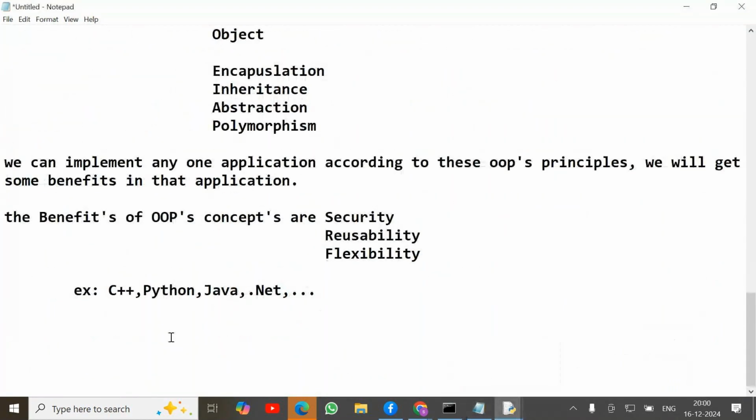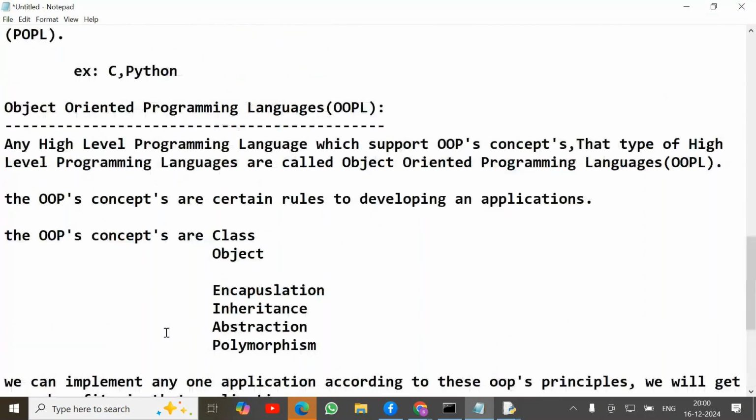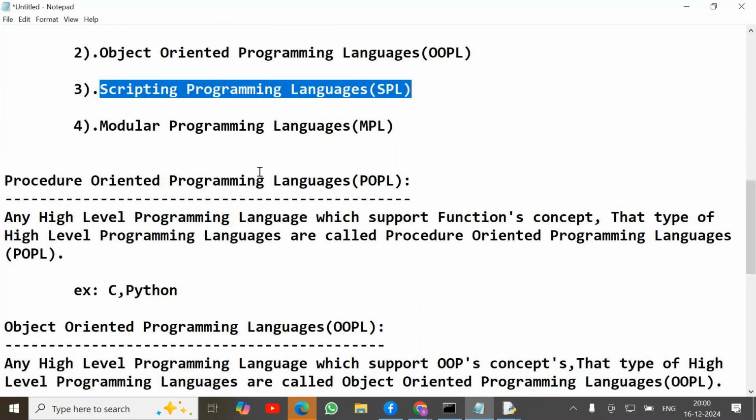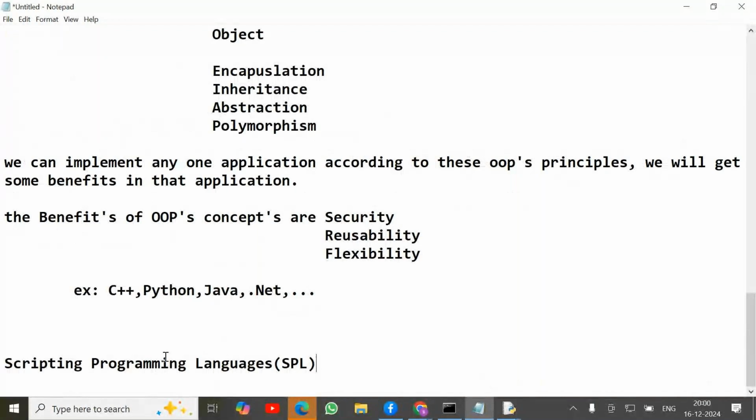Okay, next third category, scripting programming languages.